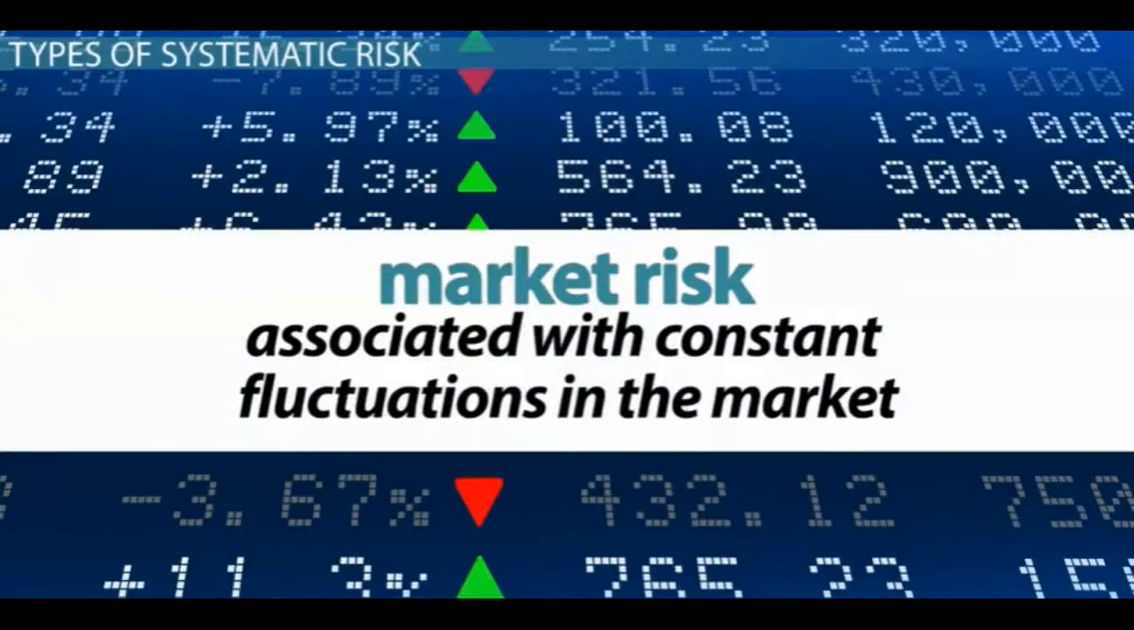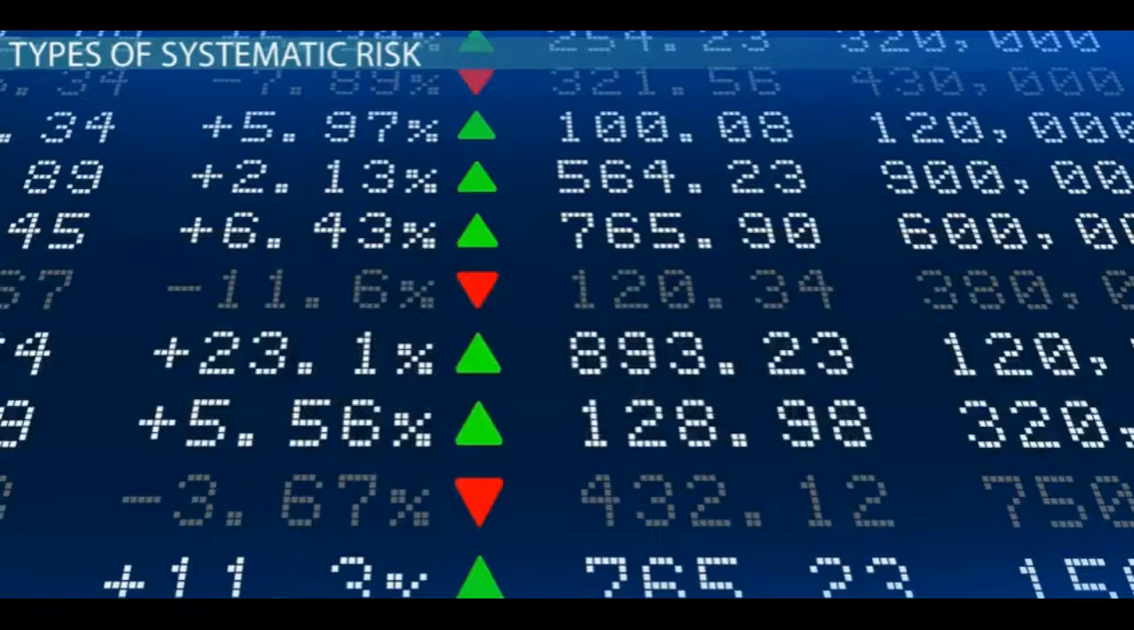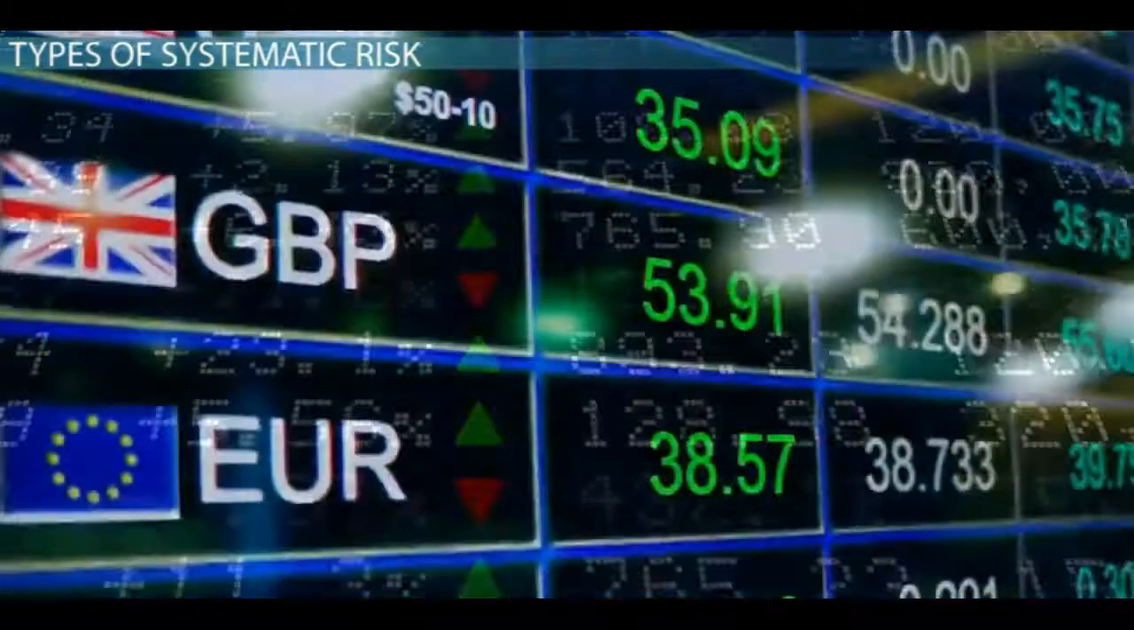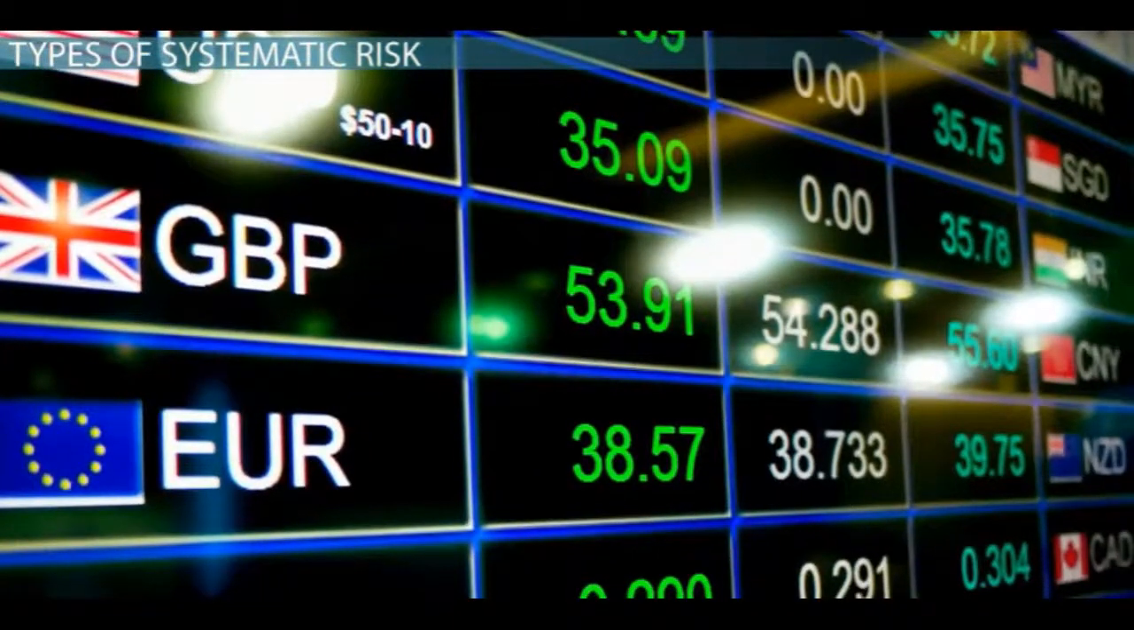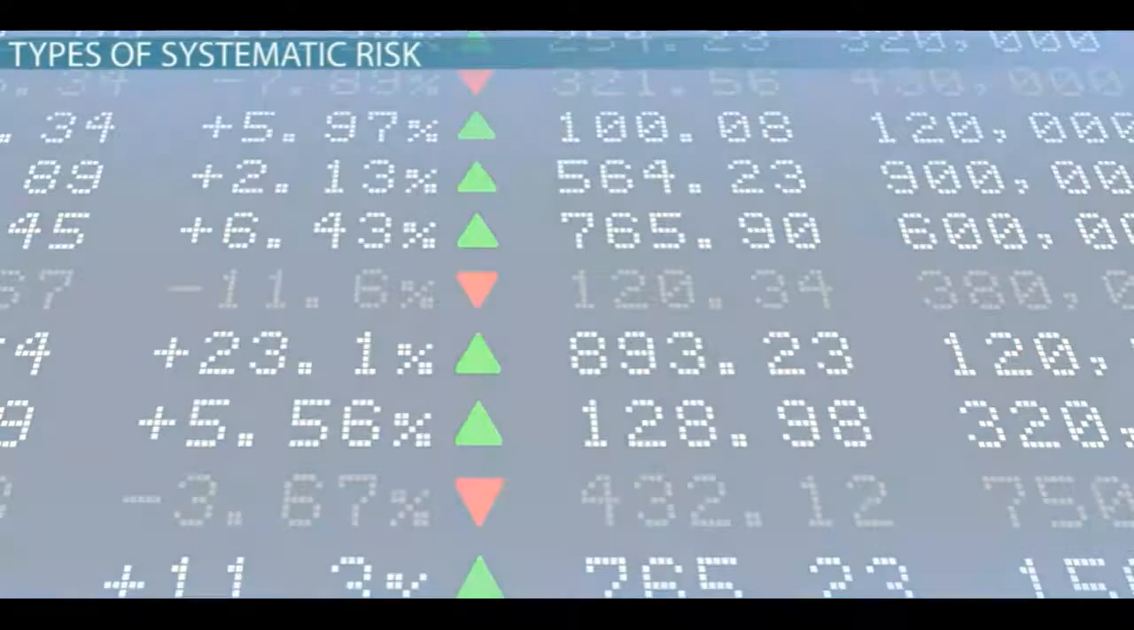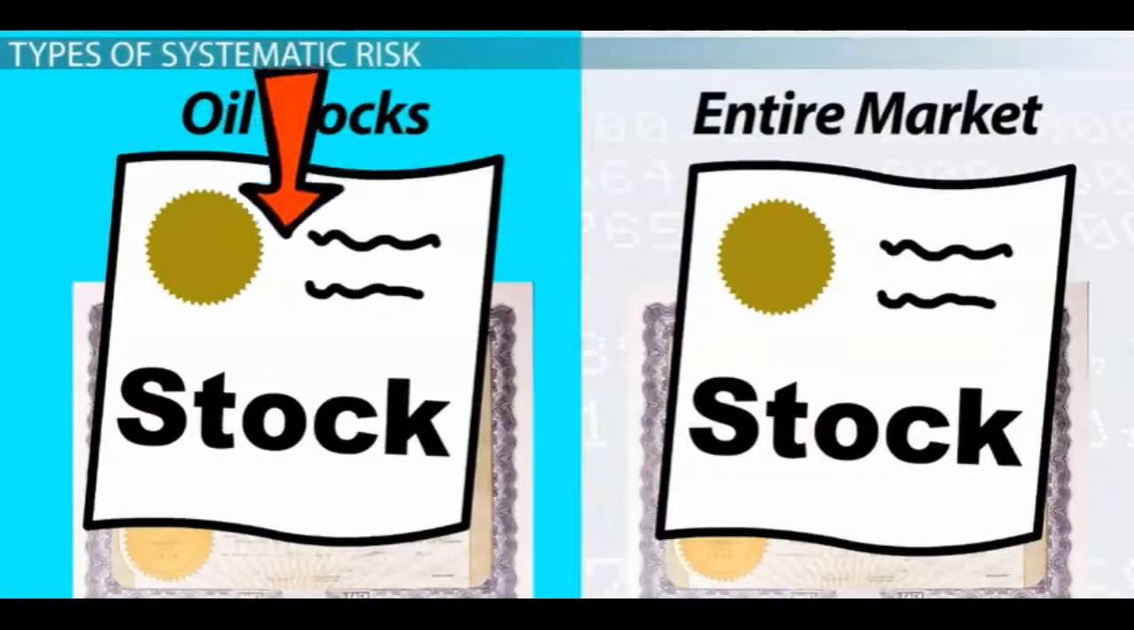Market risk. This type of systematic risk is associated with constant fluctuations in the market, such as the increase or decrease in trading prices of shares or other securities. It could include examples such as foreign exchange currency transactions, where a foreign currency has devalued, or a drop in value in industry-specific stocks rather than a drop in value across the board.